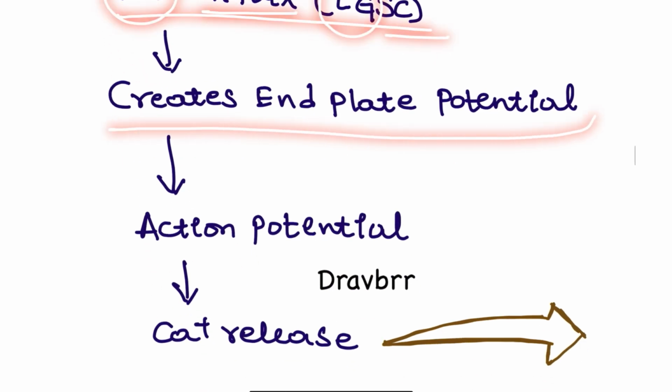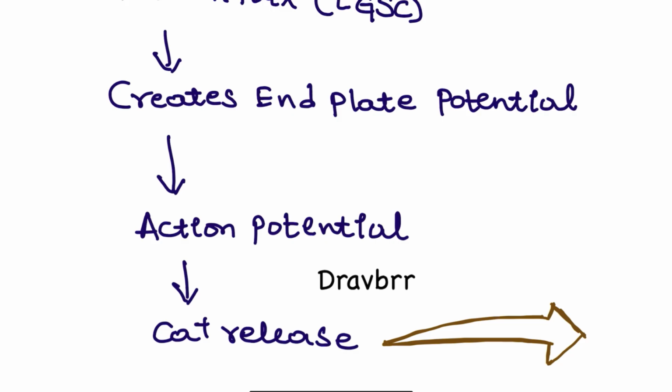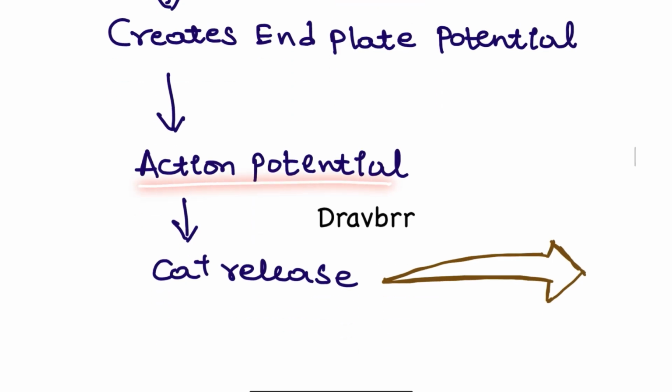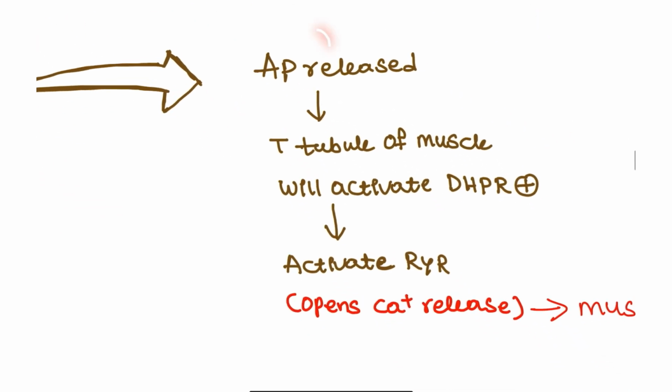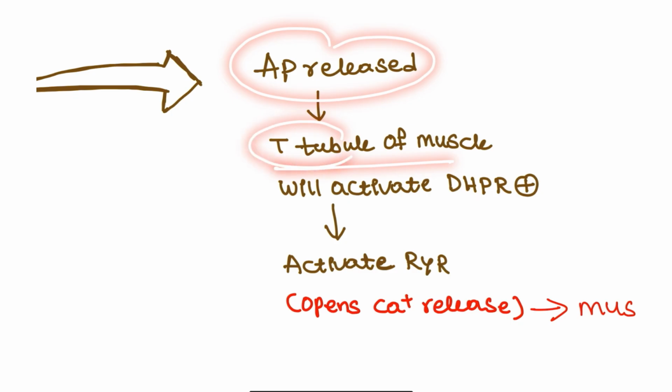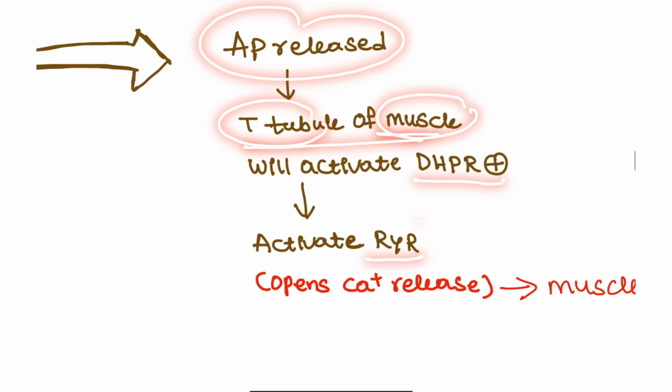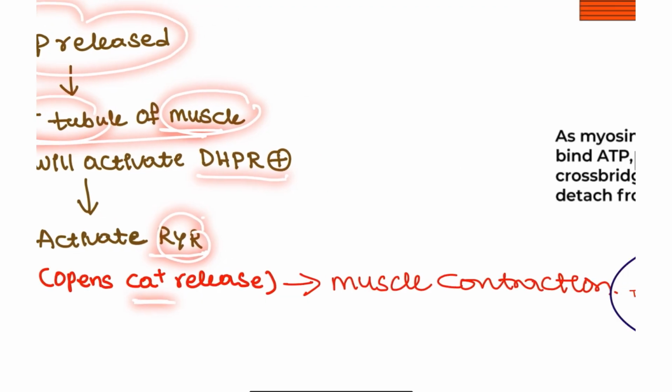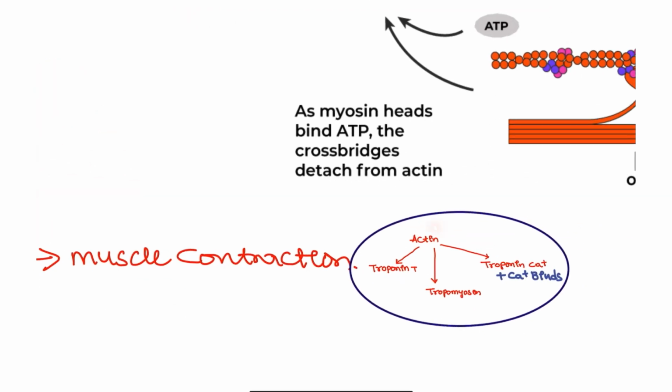This creates the end plate potential in the postsynaptic membrane of the muscle, and that will trigger the action potential, and the calcium release will be seen. The action potential is going to act on the T tubule of the muscle, which consists of the dihydropyridine receptor, which will cause the mechanical activation of the ryanodine receptors, and this ryanodine receptor will release the calcium. Once this calcium is released, it is going to activate the actin troponin calcium binding, and the myosin will be activating here.